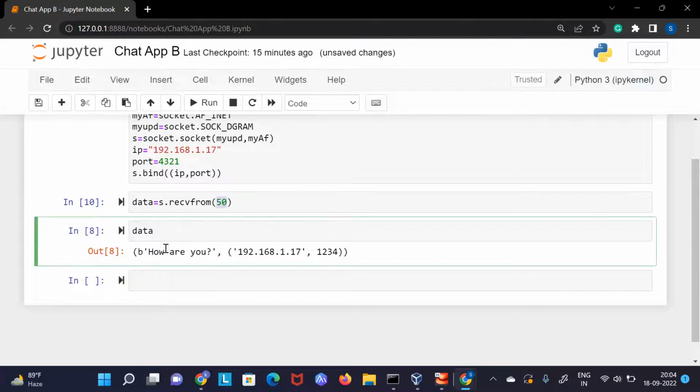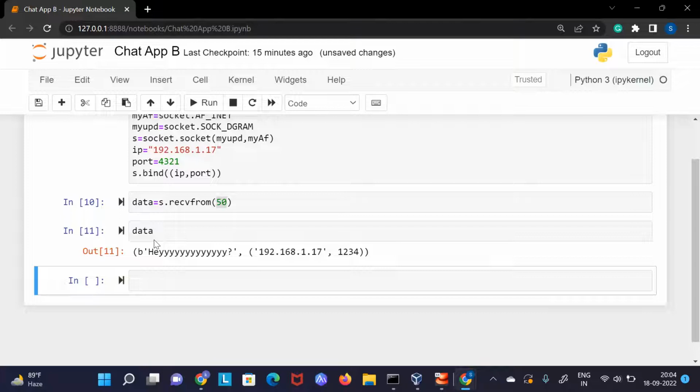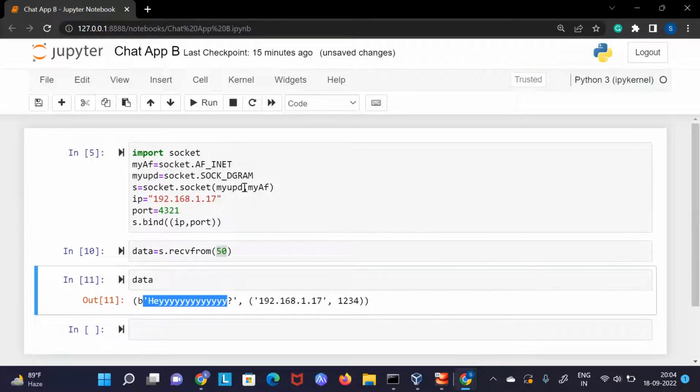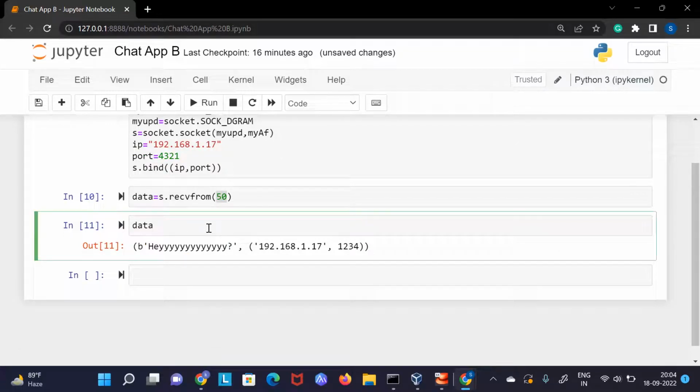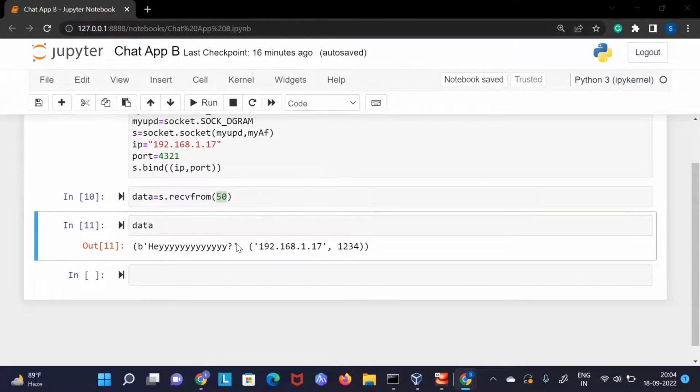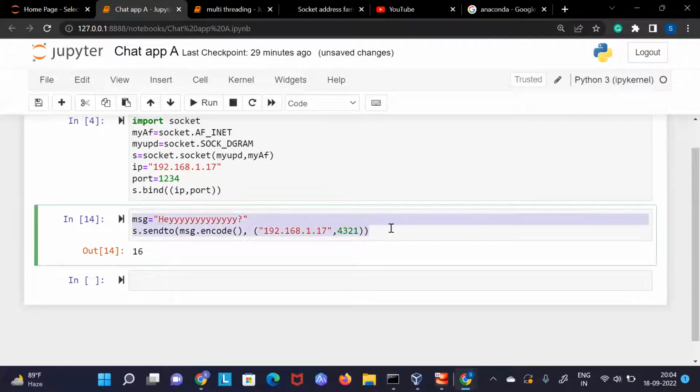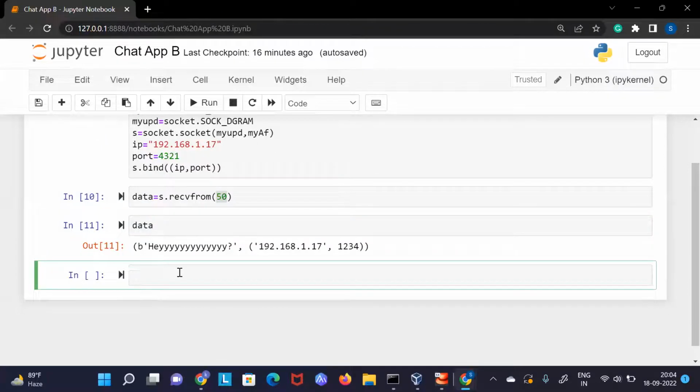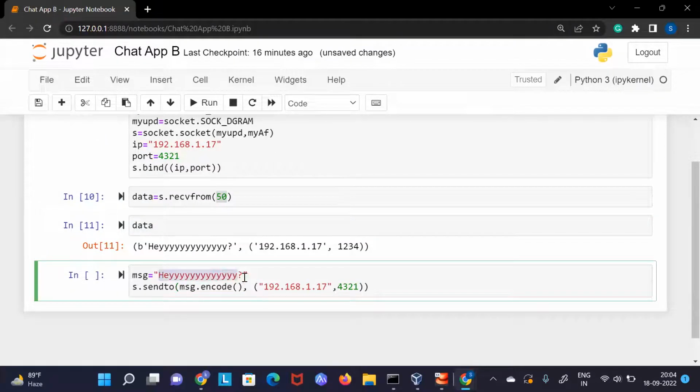Now we have the data and we print it, and it shows, hey, this data is being received. This is like the walkie-talkie in the army. From one place we can talk, and the second person will receive it. But how will this person send data back to A? Only then would it be a chat application. It's very simple. The way I sent from here, the same way you can send from there also. Let's say I am B.